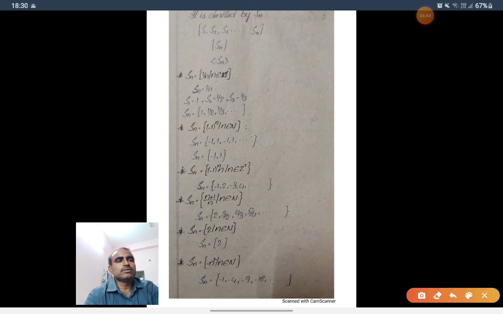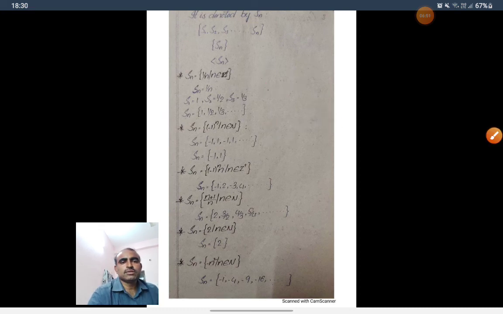S1 is equal to 1, S2 is equal to 1 by 2, and S3 is equal to 1 by 3, and so on. Therefore, the function sequence Sn is equal to 1, 1 by 2, 1 by 3, and so on, 1 by n, and so on. Now consider Sn is equal to (minus 1) power n, where n belongs to N.